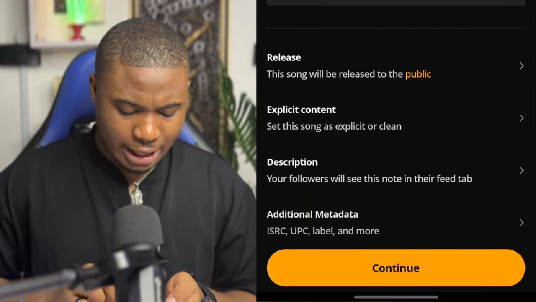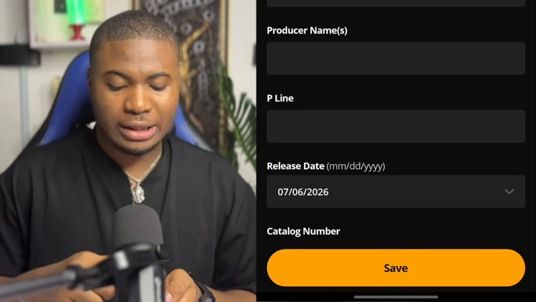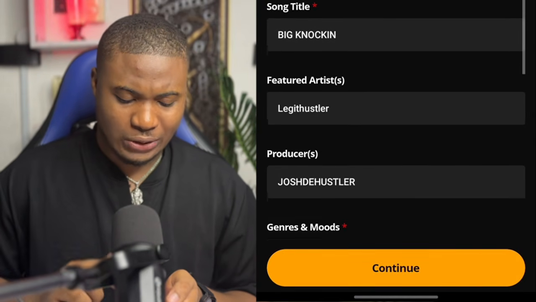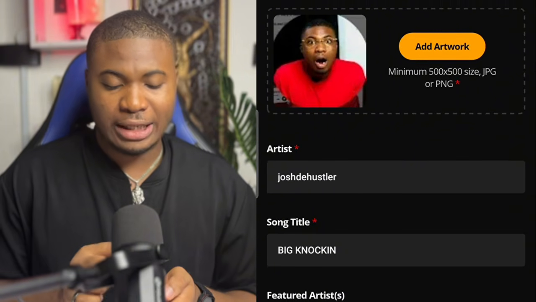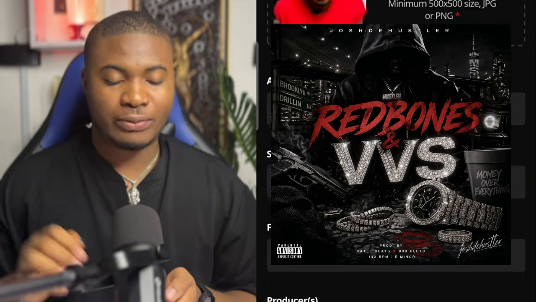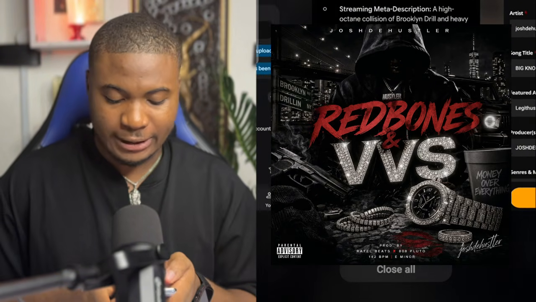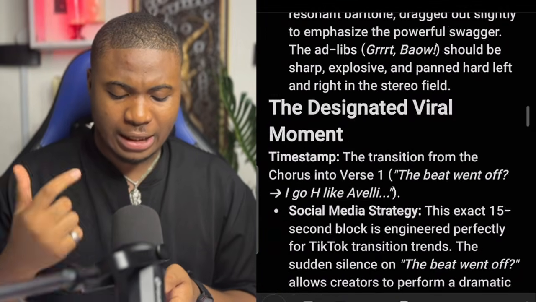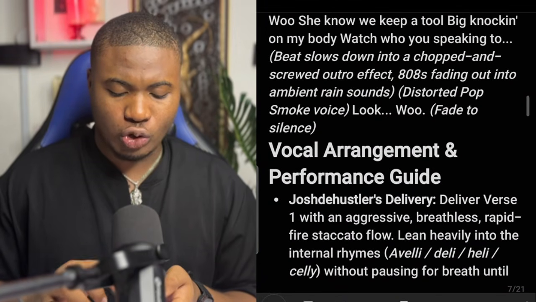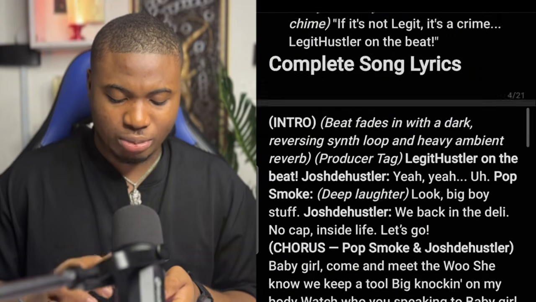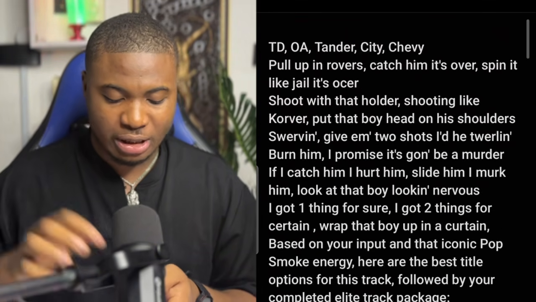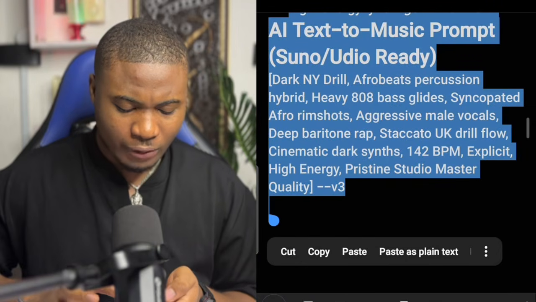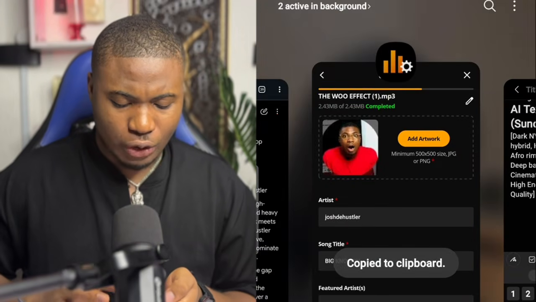There is additional metadata you can fill in if you want to, but I don't usually do that. So now what remains is to get this type of template. For you to get it, remember to go over to the exact script you used to create your music. This is the exact script which I copied from Gemini. I'm going to copy it again from A to Z.